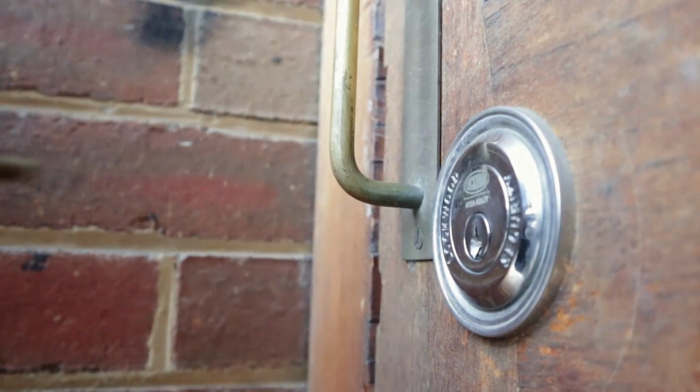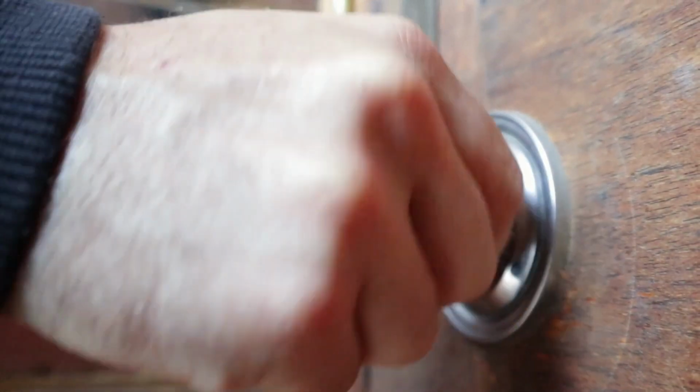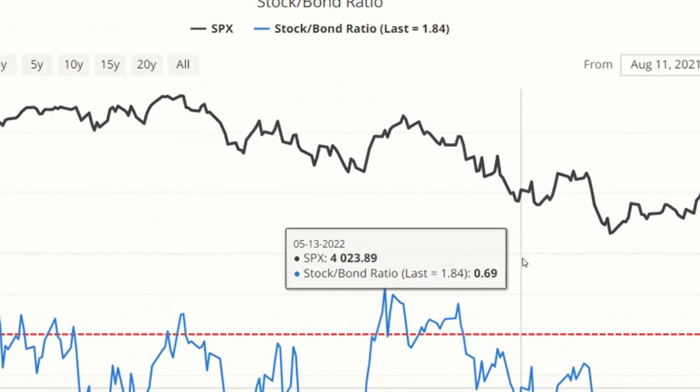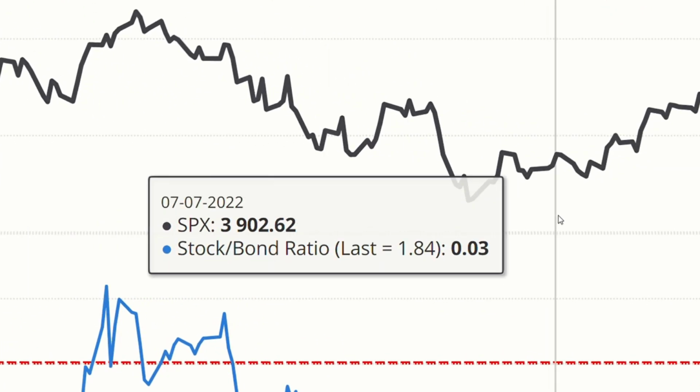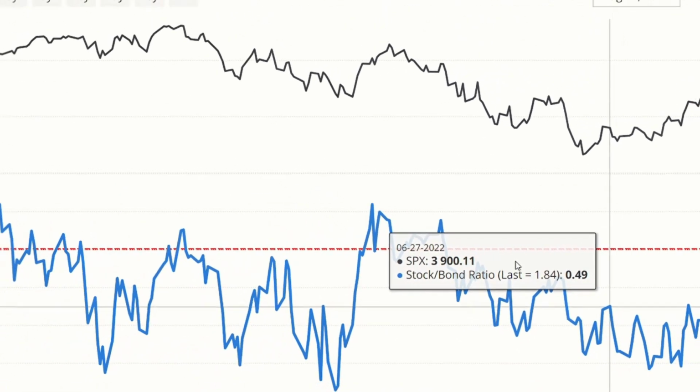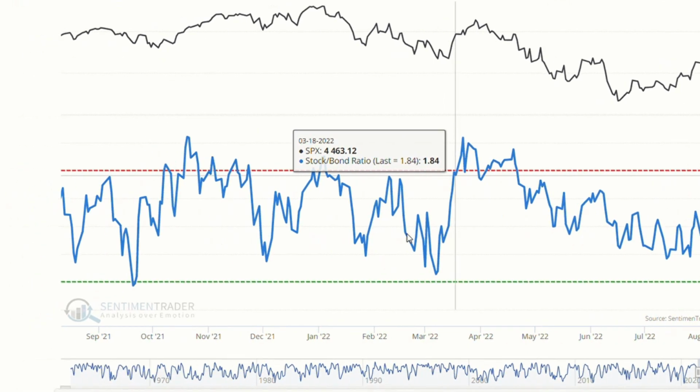Number 6, safe haven demand. Safe haven demand shows the difference between the treasury bond and stock market returns over the past 20 days. Bonds usually do better when investors are scared, and the Fear and Greed Index uses increasing safe haven demand as a signal for fear.